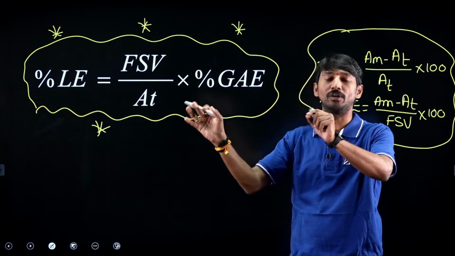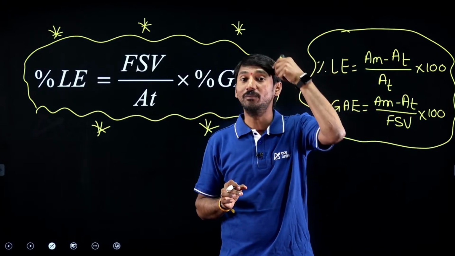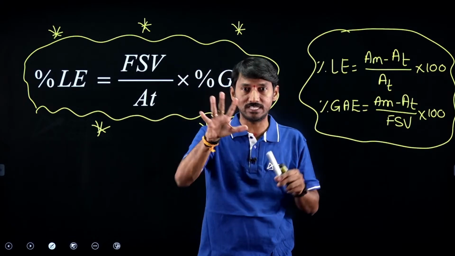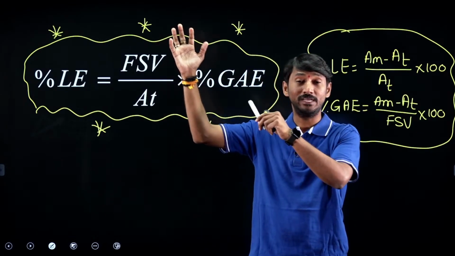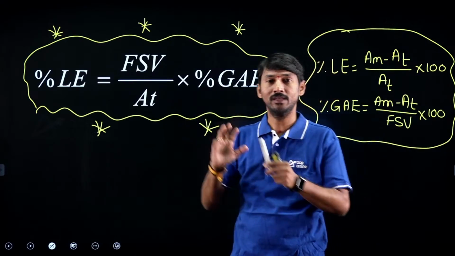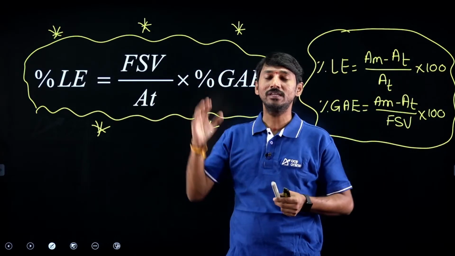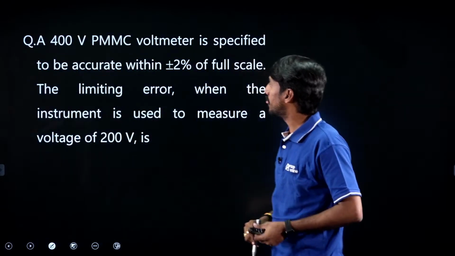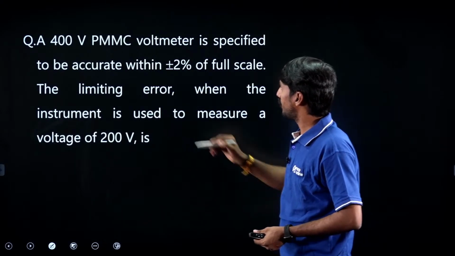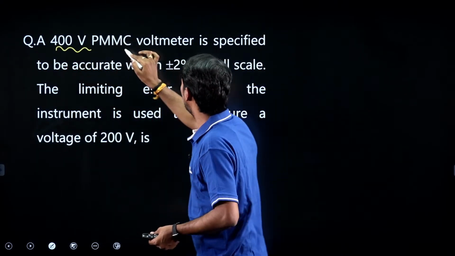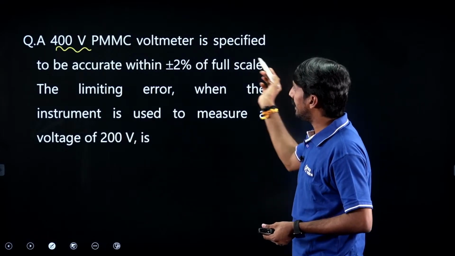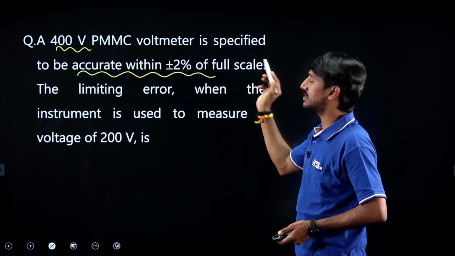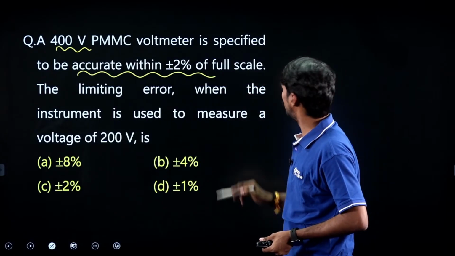After this, topic to topic, various questions will be taken. With the questions only, the corresponding concept will be revised in this session, because the complete subject cannot be taken. That's why, while solving a question, the corresponding concept will be revised. So now let us start some questions here. A 400 volt PMMC voltmeter is specified to be accurate within 2% of full scale.